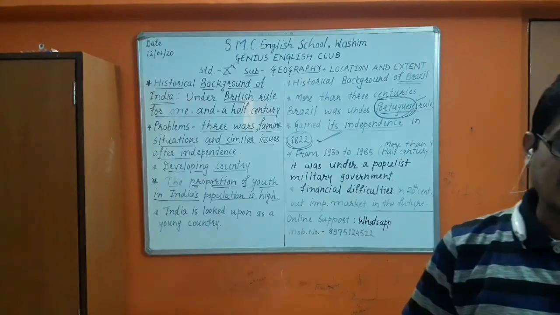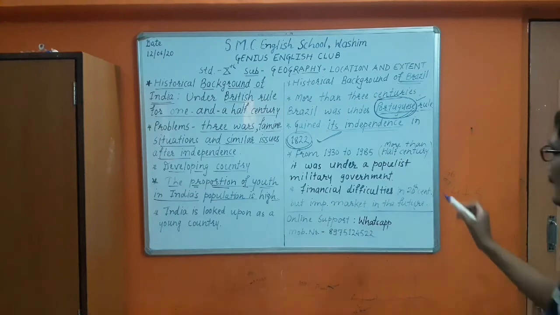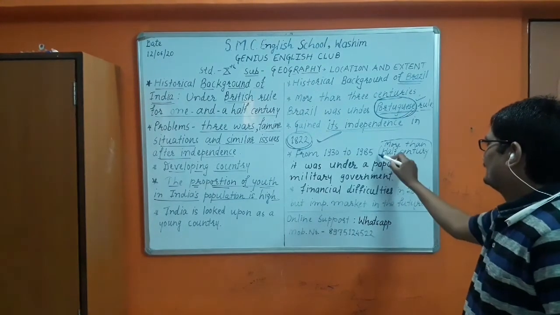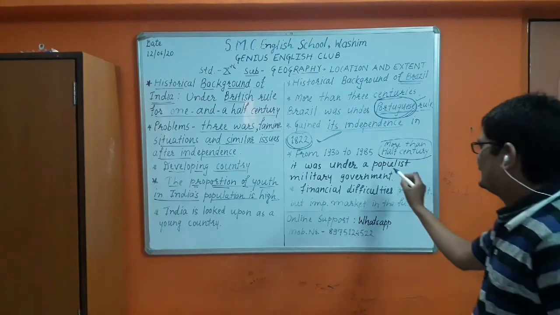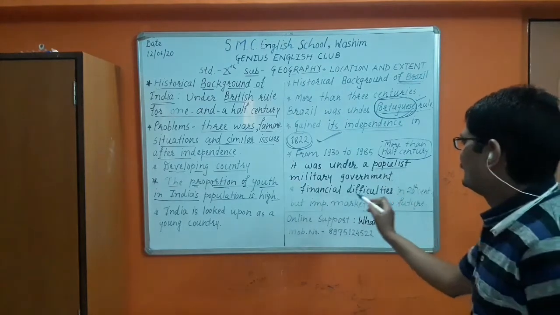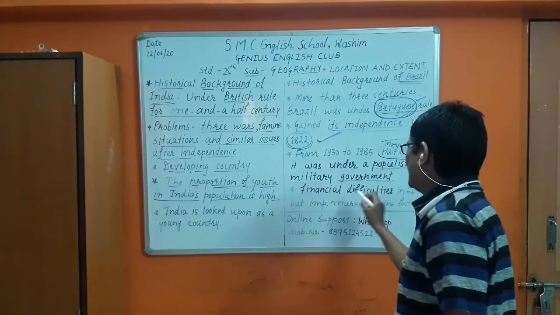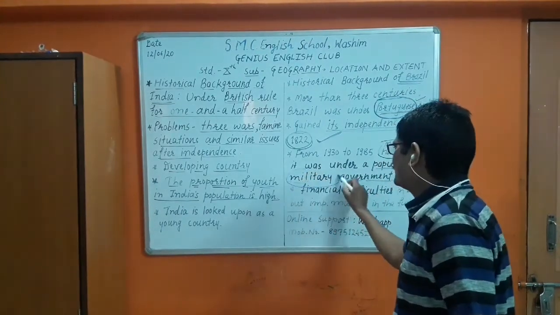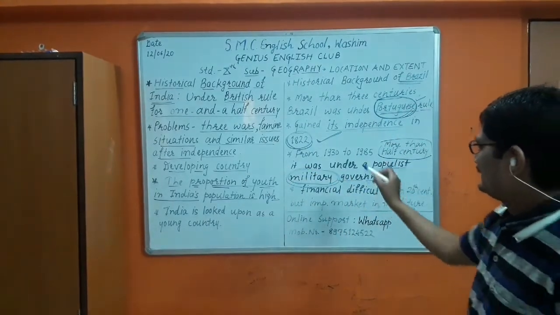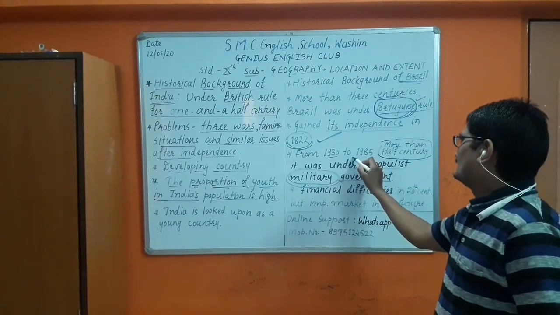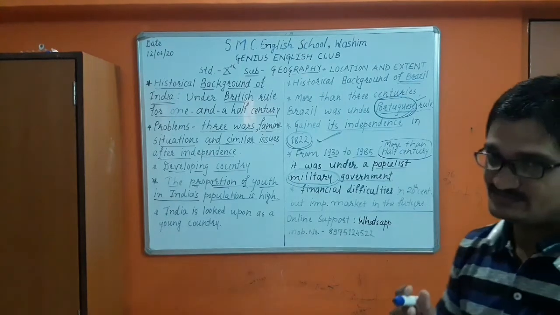For more than half a century, from 1930 to 1985, Brazil was under populist military government rule. That means their government was under military rule from 1930 to 1985, which is nearly more than half a century.